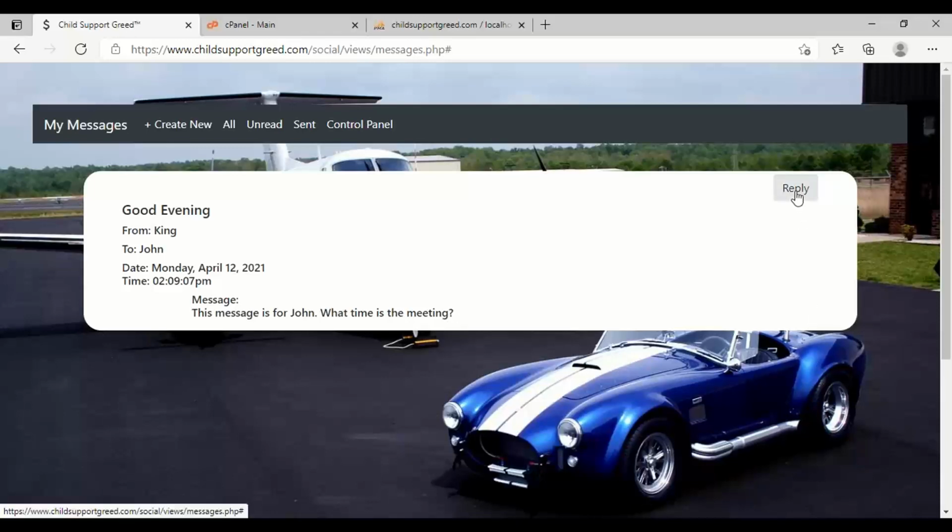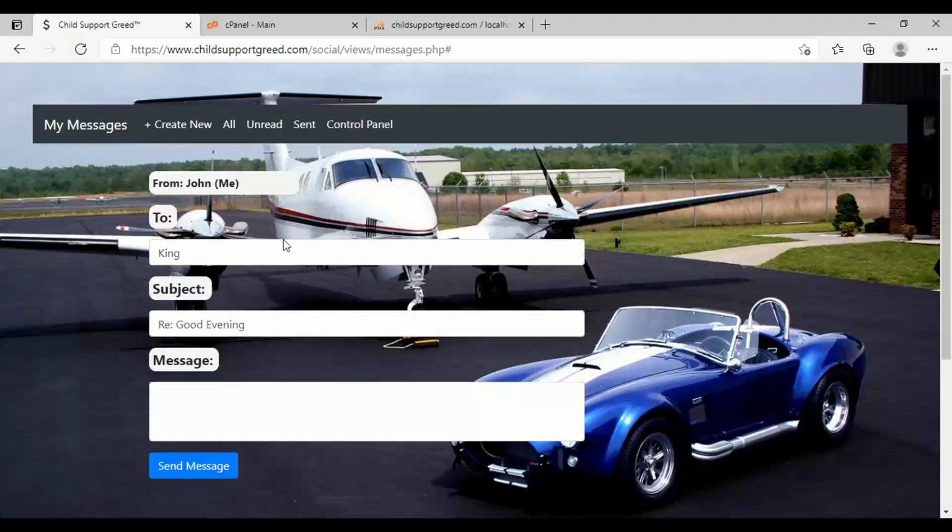So now I'm going to make John reply to King. When you click that reply button, it fills in the username automatically. It says regarding good evening, RE. So just leave that as is so you can track the conversation.